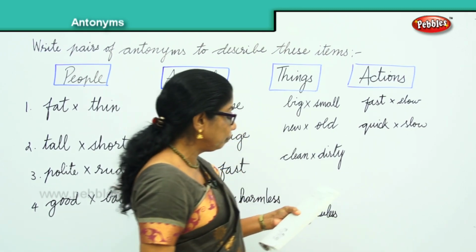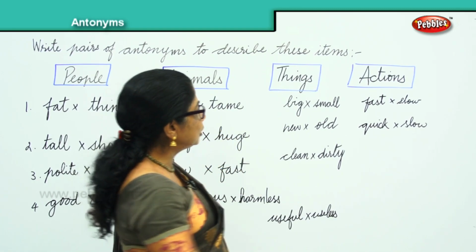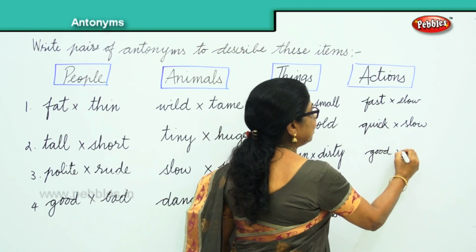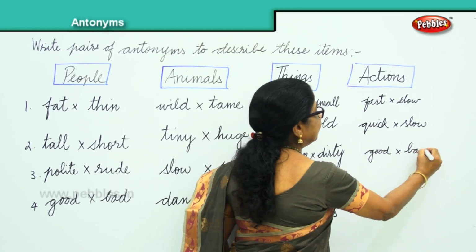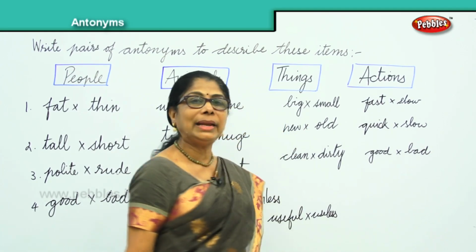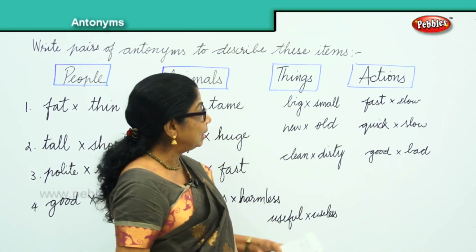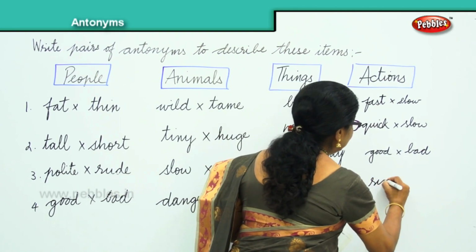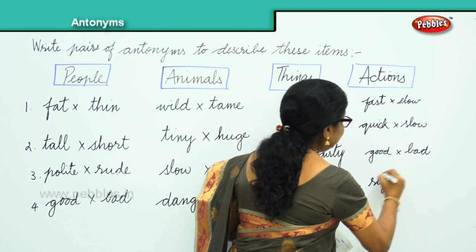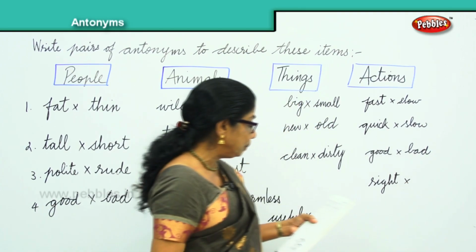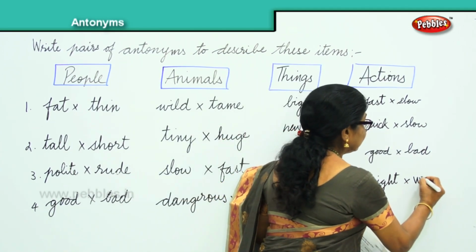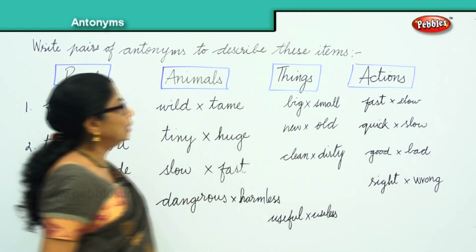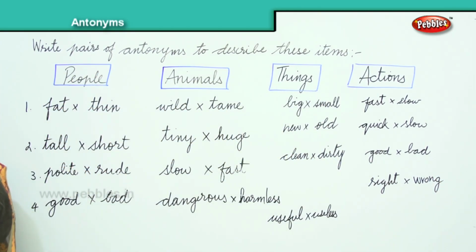Okay, some more. Some actions are good and some actions can be bad. What else? We can say some things are right. We say, oh, that's the right thing to do. Some actions can be wrong. Right and wrong actions. Okay, now look at all the things we said.